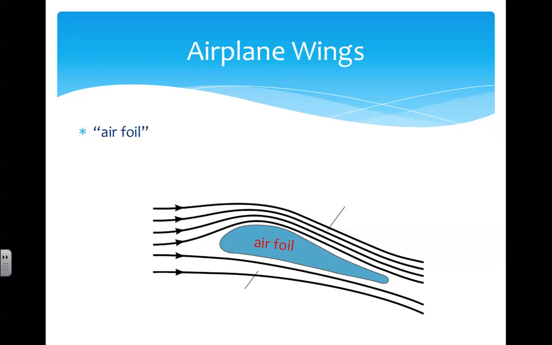Assuming steady, streamlined flow, the molecules above and below the wing have to move past the wing at the same time. Because the molecules above the airfoil travel a larger distance in the same amount of time, they must be traveling faster than the molecules below the wing.